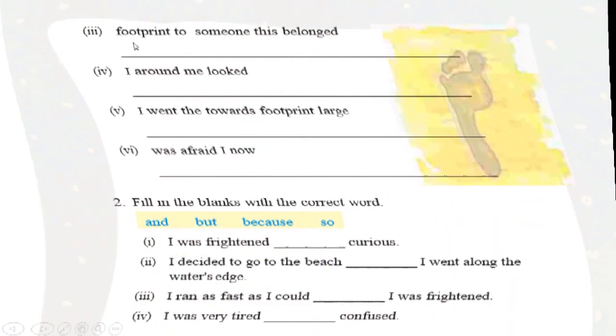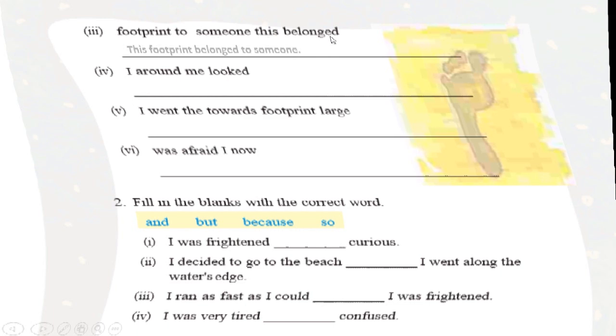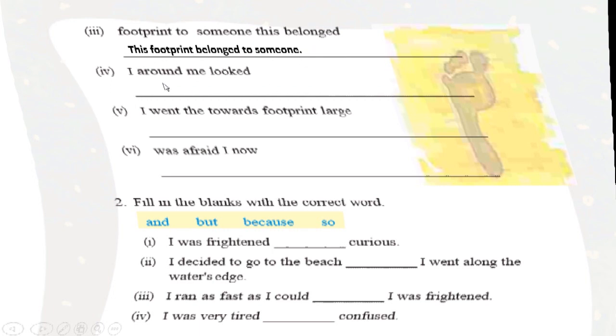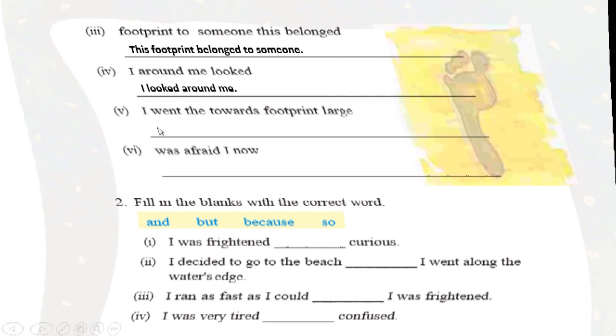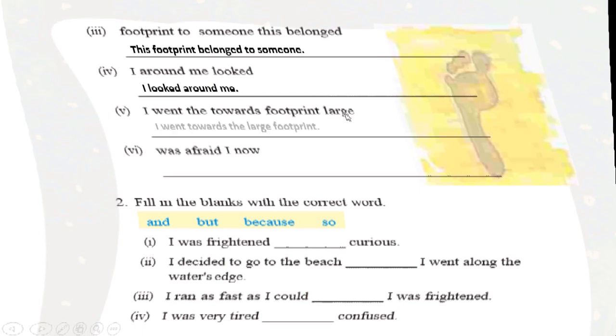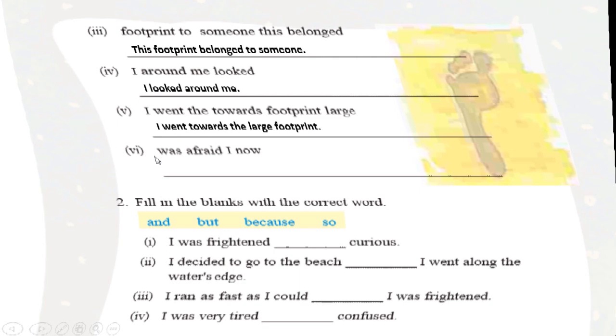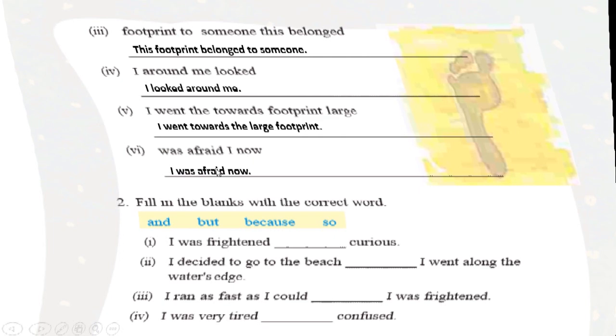Let us see the question number 3. Footprint to someone, this belonged. So the correct sentence is: this footprint belonged to someone. I around me looked. Let us see. I looked around me. I went towards footprint large. I went towards the large footprint. Now the question number 6. Was afraid I know. So, I was afraid now. So this is the correct one.